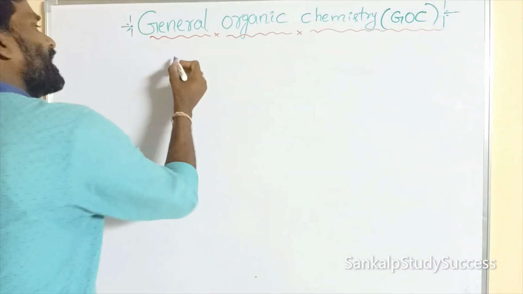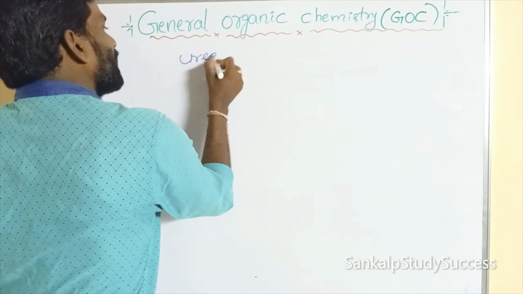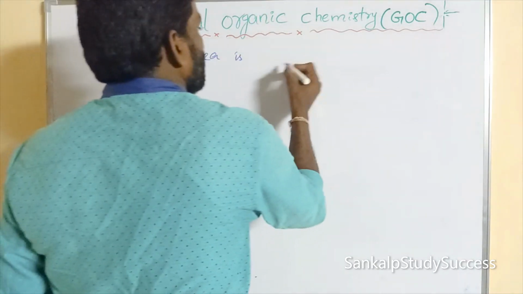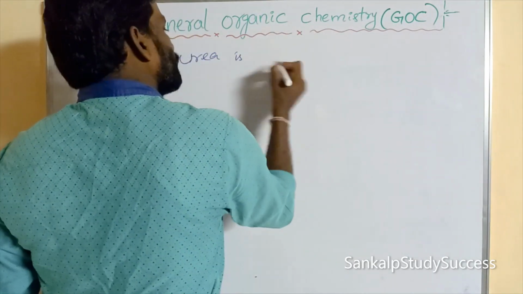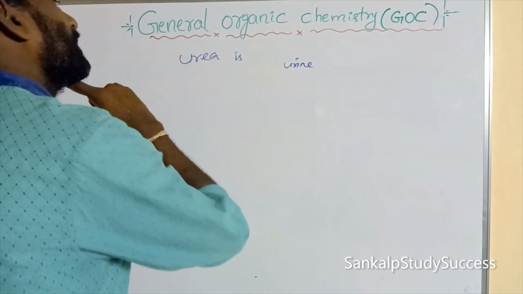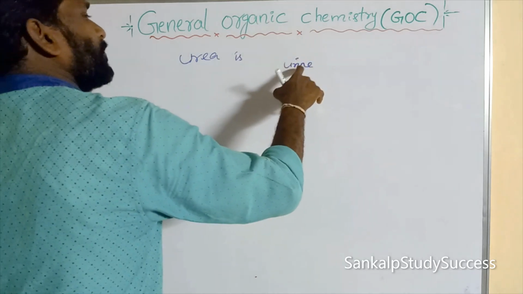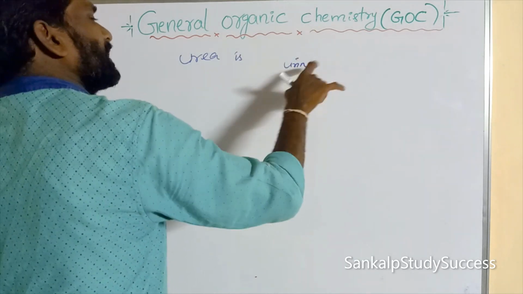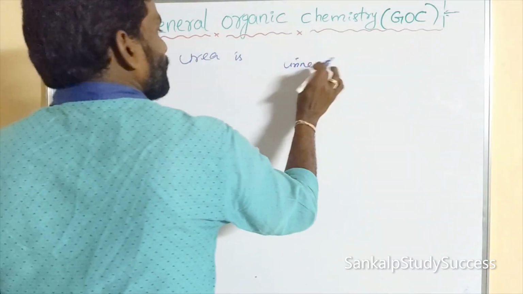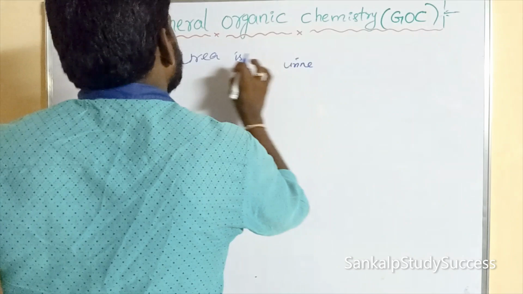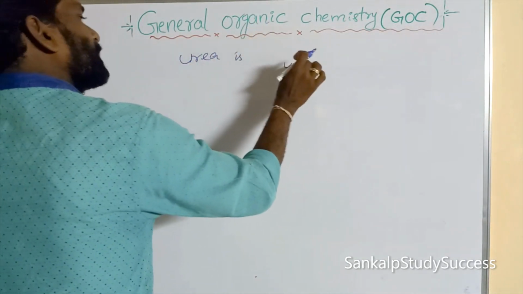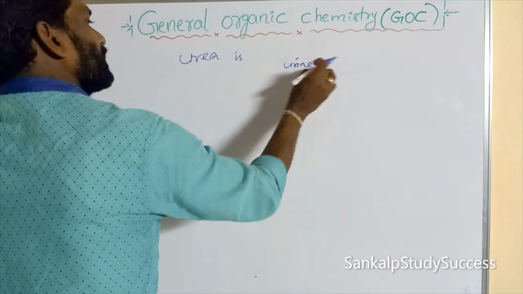Urea was previously prepared from the urine of living organisms.